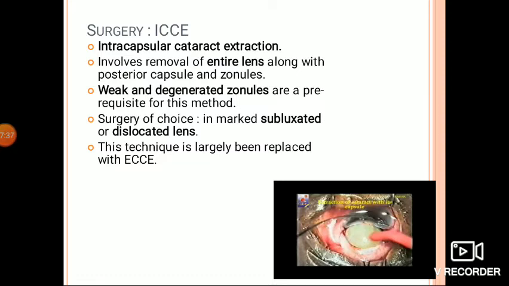The steps of ICCE are: first, a superior rectus bridle suture is passed, the conjunctival flap is made, and hemostasis is achieved by wet field or heat cautery. Then a partial thickness groove is made, about 2/3 depth, in the anterior limbal area from 9:30 to 2:30 with the help of a razor blade knife. Then the anterior chamber is opened with a razor blade knife or with a 3.2 mm keratome.